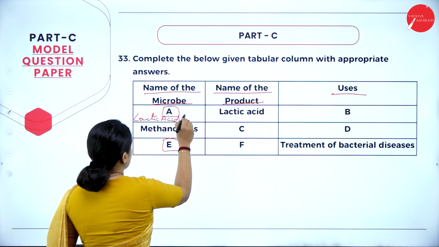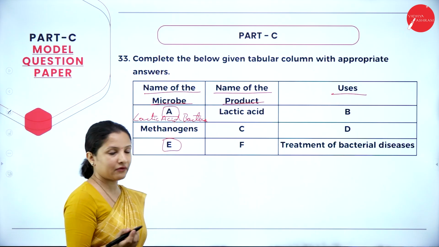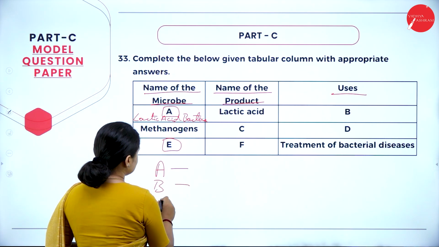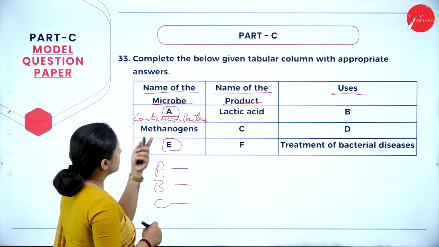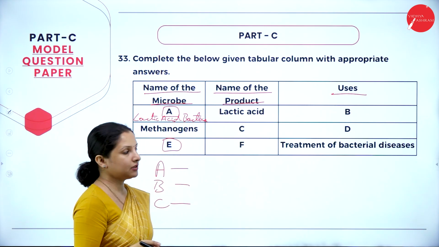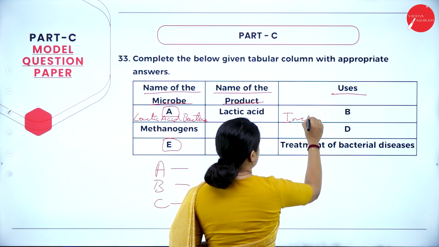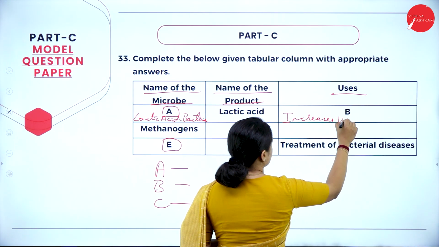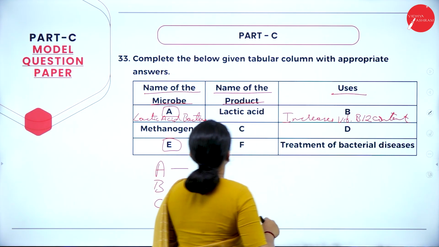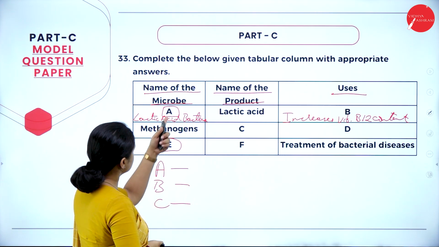Lactic acid bacteria. Or in the exam, instead of drawing the table and wasting your time again, you can just write A, what it is. You can then go for B, what it is, C, like that you can write it down. So lactic acid bacteria produces lactic acid. What is the use of lactic acid? The use of lactic acid is it increases vitamin B12 content in curd. Or instead of writing lactic acid bacteria, we can also write it as Lactobacillus. That's also the same. So next one.